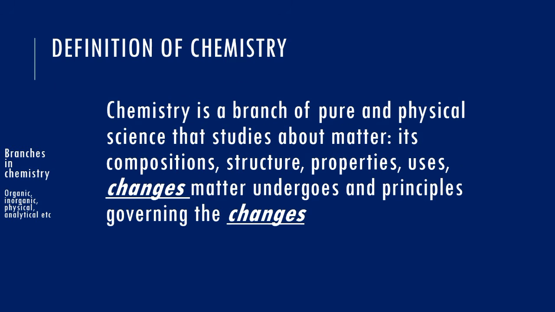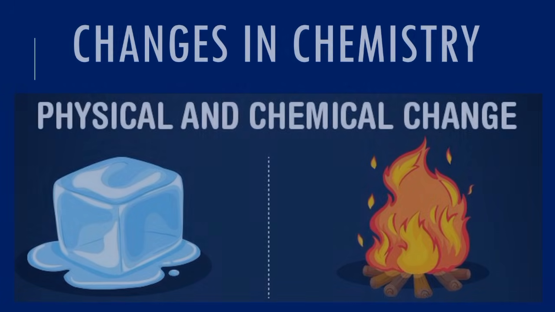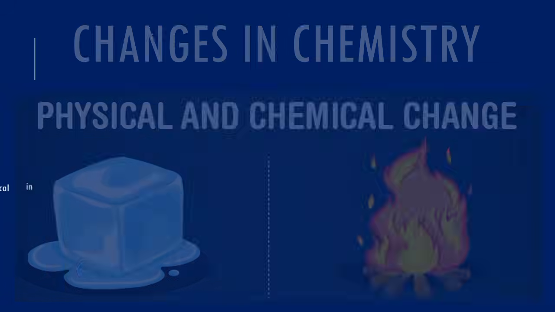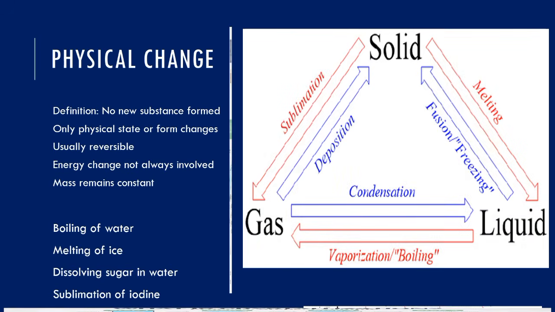But these changes are divided according to whether the chemical composition of that substance has been altered. What I mean by altered is, has it been changed? If the chemical composition still remains the same, we will say it is a physical change. That means that no new substance is formed here. The mass of the starting substance remains the same, it does not change. That means that the process can still be reversible.